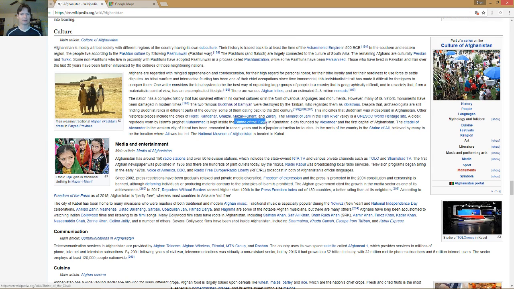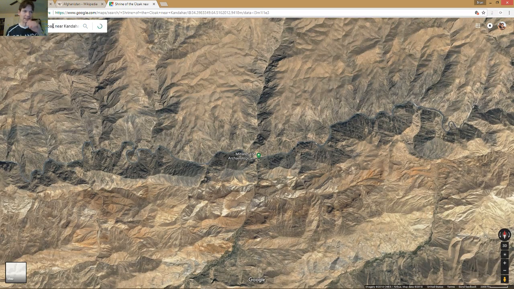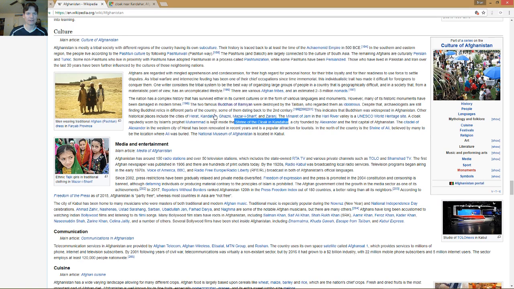And the Shrine of the Cloak in Kandahar. Let's see. So Google doesn't like "in Kandahar," but it does like "near Kandahar," is my guess. Shrine of the Cloak. So maybe just shrine near Kandahar. Let's see what Google prefers. Shrine near Kandahar, Afghanistan. Maybe a cloak. No, it's not finding it. Not finding it. A cloak.